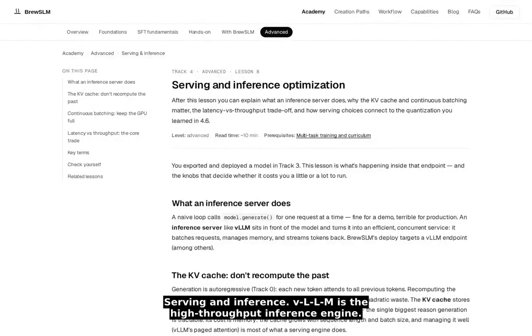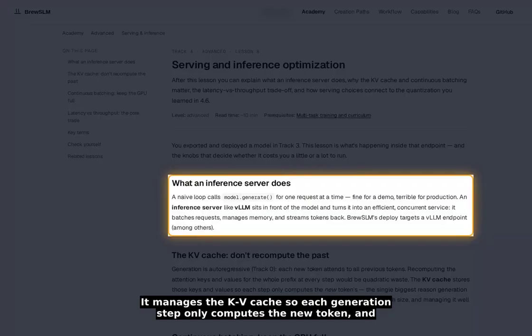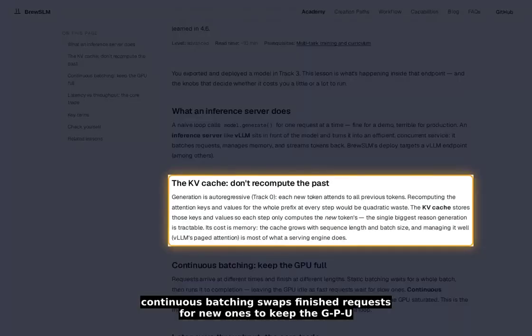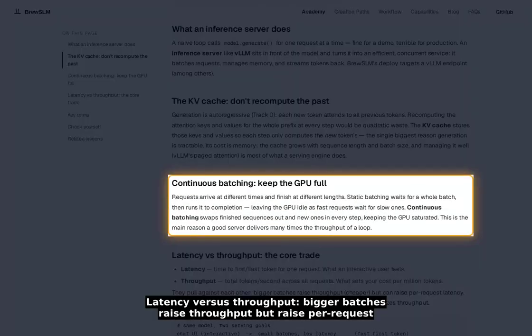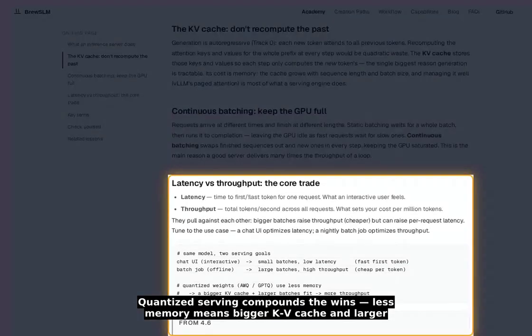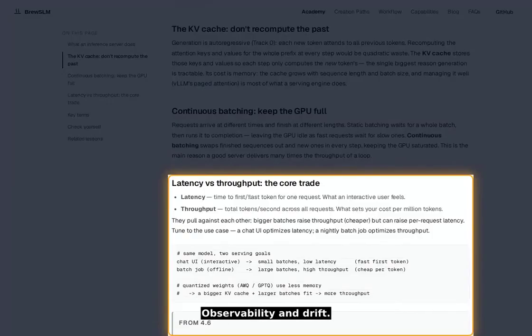Serving and inference. vLLM is the high-throughput inference engine. It manages the KV cache, so each generation step only computes the new token, and continuous batching swaps finished requests for new ones to keep the GPU saturated. Latency versus throughput. Bigger batches raise throughput but raise per request latency. Quantized serving compounds the wins. Less memory means bigger KV cache and larger batches fit.